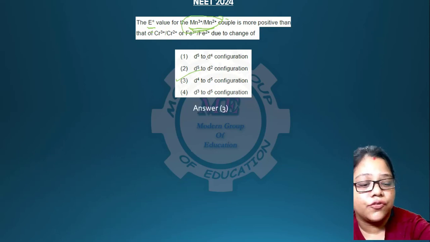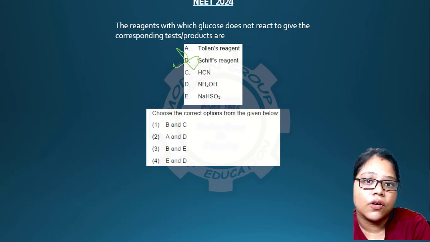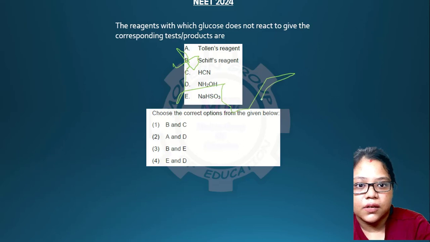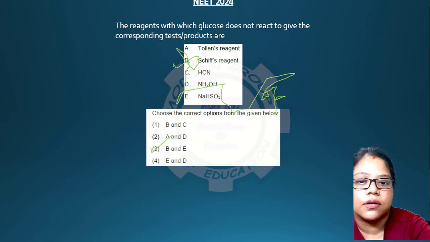So going to the next one, answer 3 is the answer for this one. Okay, glucose doesn't give Schiff's reagent, it gives Tollens reagent. Sorry for the inconvenience, it doesn't give the Schiff's reagent and the NaHSO3 reagent test. So your answer will be B and E, it will not give the test. So 3 is your answer.